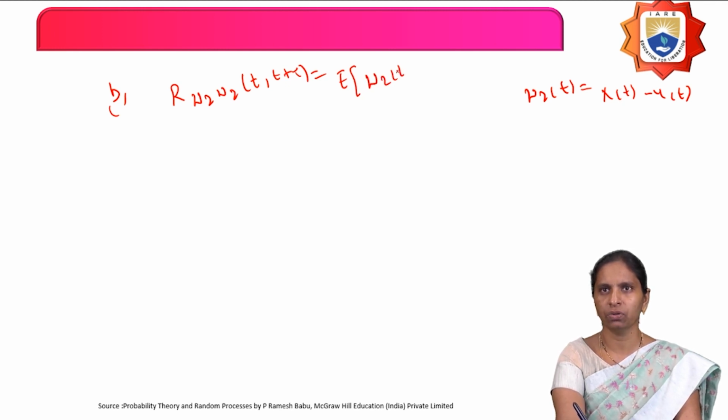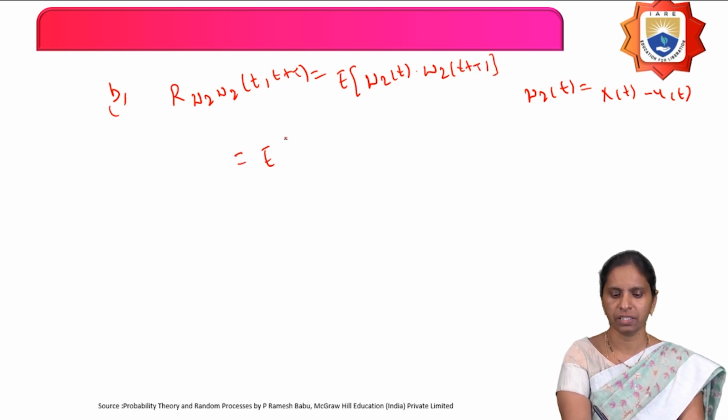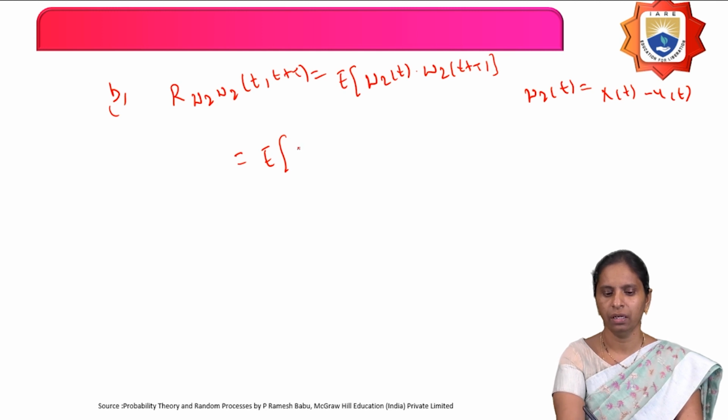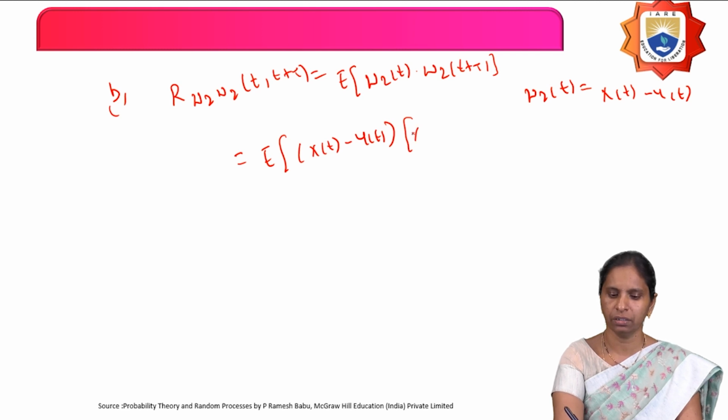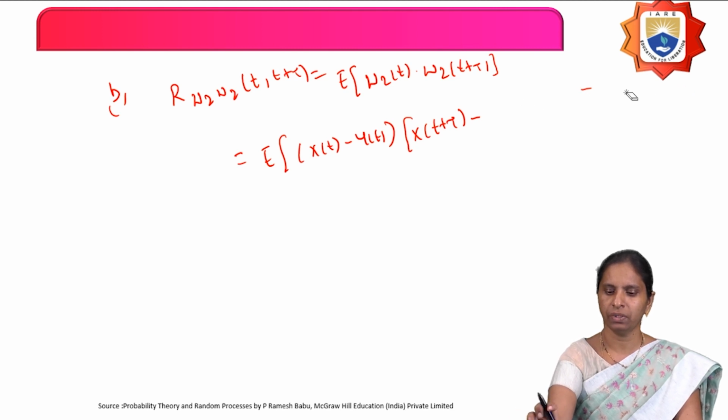E[W2(t) W2(t+τ)], which equals the expectation of [X(t) − Y(t)] times W2(t+τ). Just replace t by t+τ here: you get X(t+τ) − Y(t+τ).